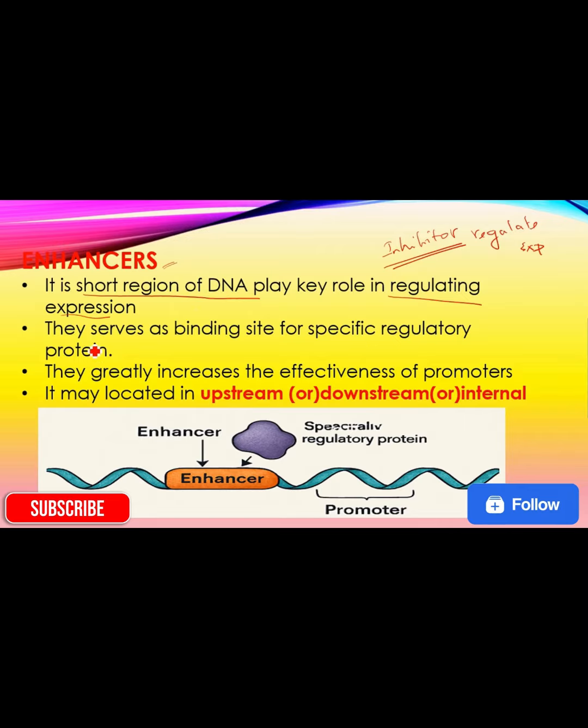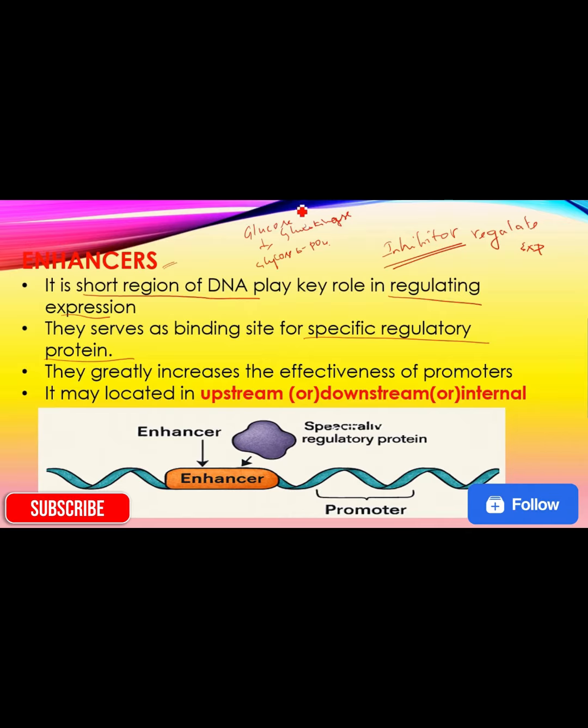So, an enhancer is a particular region of the gene where specific regulatory proteins bind. For example, glucose is going to be converted into glucose 6-phosphate. This is carried out by a particular enzyme, glucokinase.